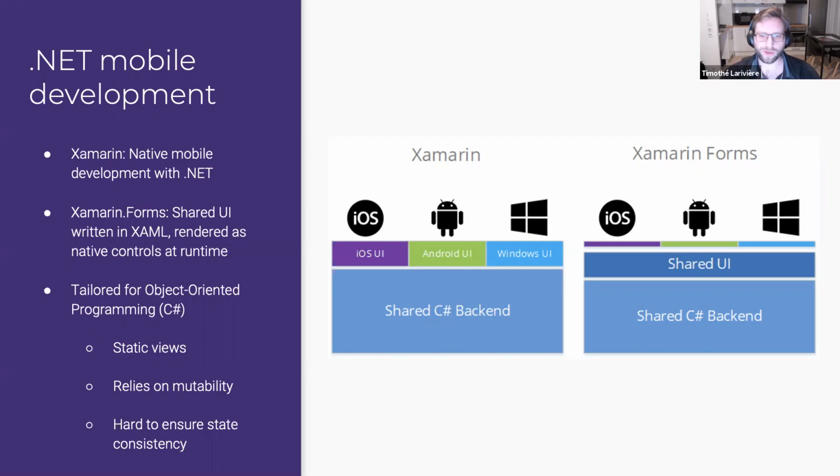So it relies on mutability. You have to modify the state of your application to change your UI. We'll see later why that's maybe a problem. And since it's mutable, it's hard to ensure that the state of your application is consistent.